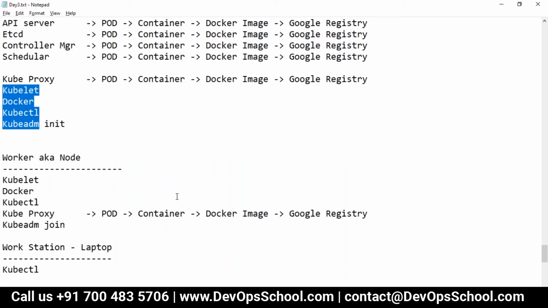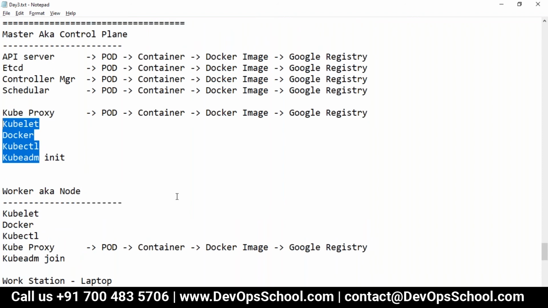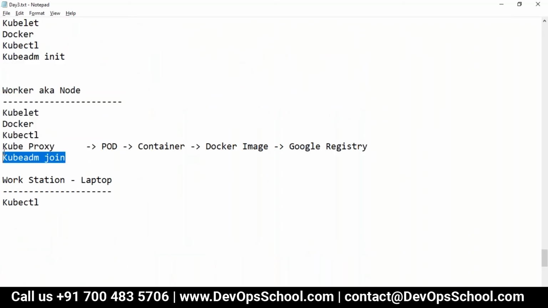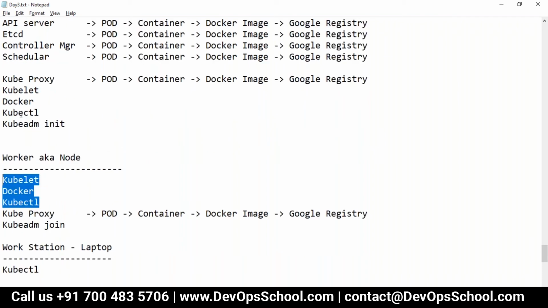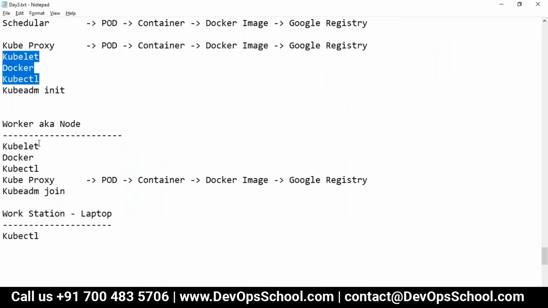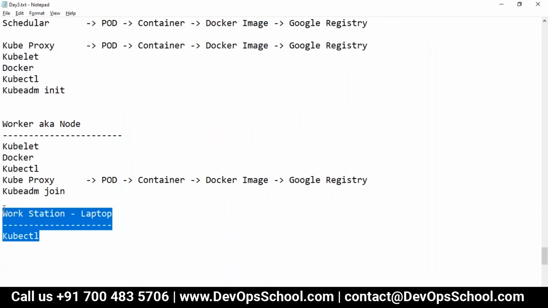Guys, are you understanding it so far? Everyone? Yeah, we are following. So guys, in total, I need to set up a master with the help of kubeadm. I need to set up a worker with the help of kubeadm. These are the prerequisites. You need them to be there in each node of your cluster. And at the end of it, I'm going to set up a workstation here as well, kubectl.